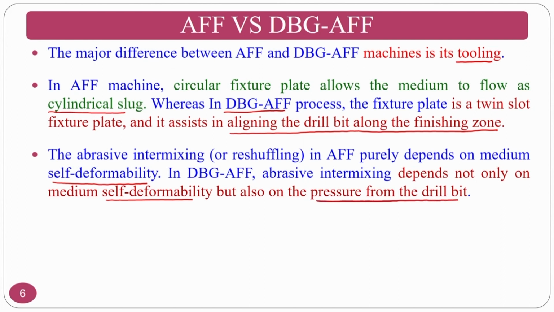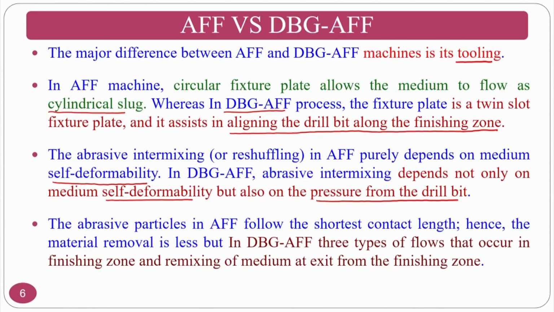If the drill bit is there in the finishing region, what will happen? The medium has to split into two halves because the drill bit has two flutes. Normally even flutes will be there in any type of conventional drill bit. So it can go through the two flutes at the same time. The medium far away from the drill bit may go as a slug, but the abrasive particles near the drill bit can be pressurized towards the active region, that we will see.